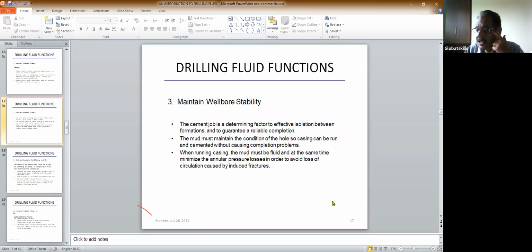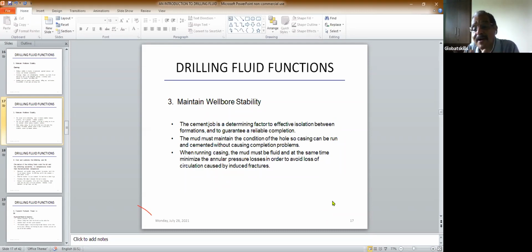Supposing you have seen the drilling of a water well in your areas, what they do, the driller comes with a truck, they drill the hole, then they lower some pipe inside the hole. Some are perforated pipes, some are plastic pipes they lower. Those plastic pipes are nothing but casing. Here, these are not plastic pipes. These are special steel pipes, which have high resistance and tensile strength.